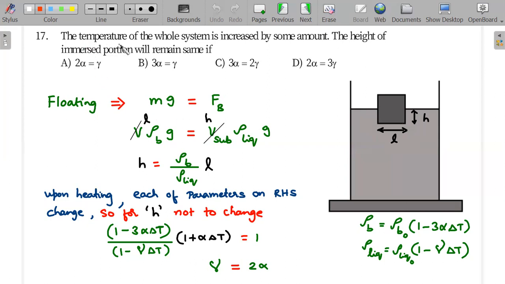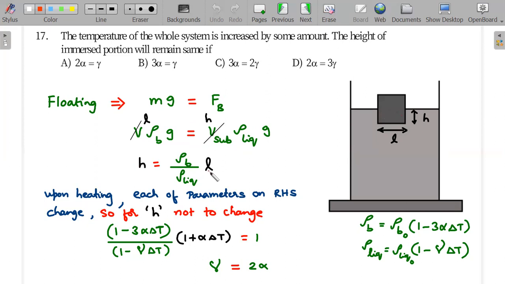So here, since mg is equal to Fb, you can write the value of the mg as volume of the body, entire volume, which is L cube, into density of body into g, should be V submerged into rho liquid into g. This is the formula for the buoyant force, very standard one. So when you cancel out the volume of the submerged part, which is like a cuboidal volume, it would be nothing but H into L square, and volume of this is L cubed. So when you cancel these two, you'll end up getting H and L as factors. g gets cancelled. Value of H is this one.